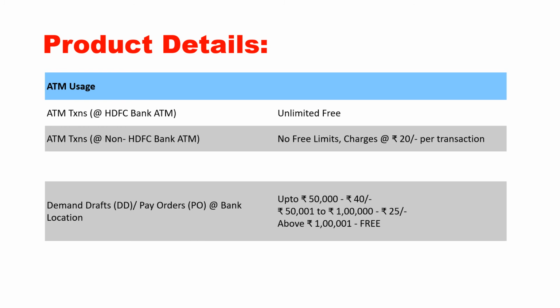For ATM transactions at HDFC Bank ATMs, there won't be any charge. For ATM transactions at non-HDFC ATMs, you will be charged 20 rupees plus tax per transaction. For demand draft issuance, up to 50,000 it is 40 rupees. From 50,000 to 1 lakh, it is 25 rupees. Above 1 lakh, it is free. These are the demand draft charges. These are the main points I have pointed out: the account minimum balance, the cash deposit limits, cash transactions, online transfers and ATM transactions. These are the main transactions that you are going to do in the current account, and these are the main charges.